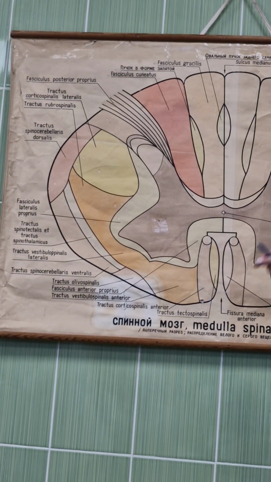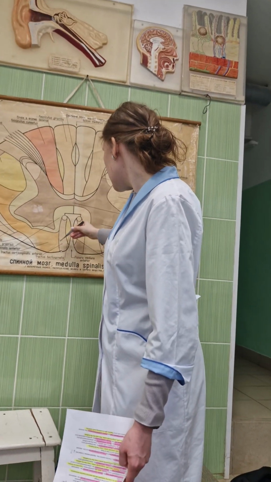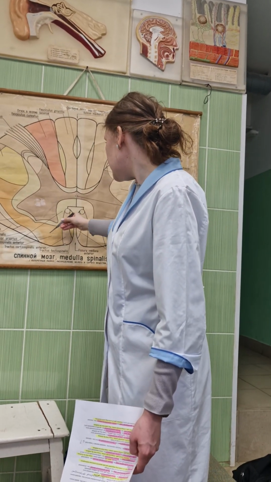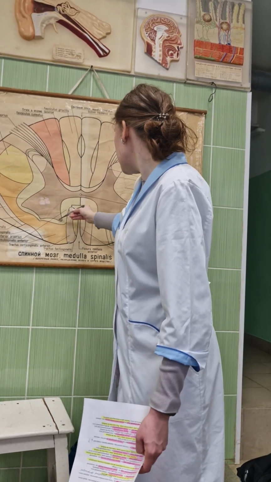And in the fasciculus anterior we have sensitive and motor, ascendant and descendant ways: the tractus tectospinalis, corticospinalis anterior, fasciculus spinalis anterior, and fasciculus anterior proprius.